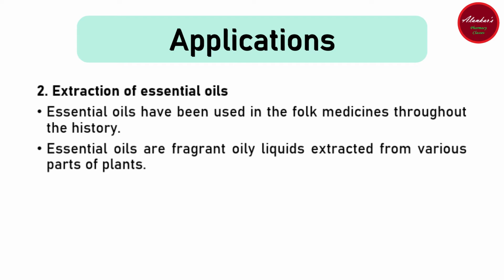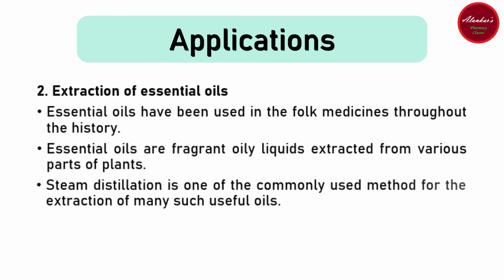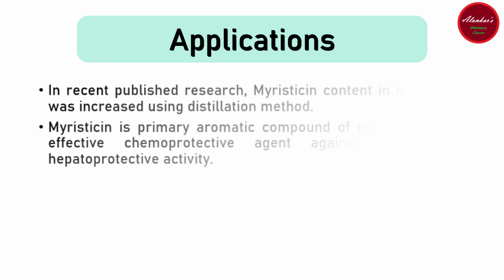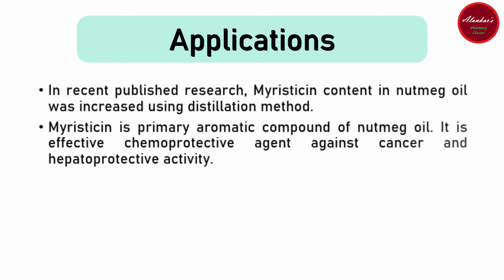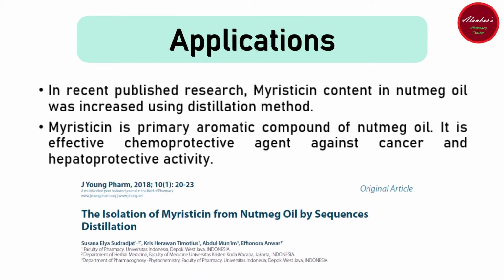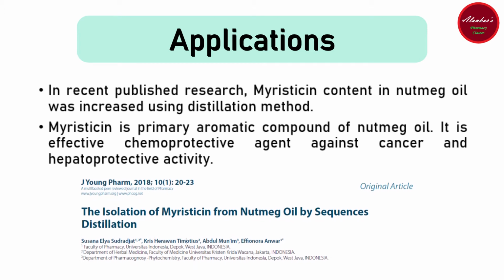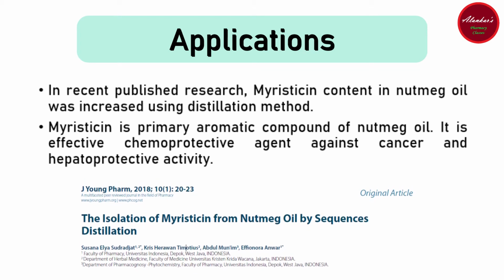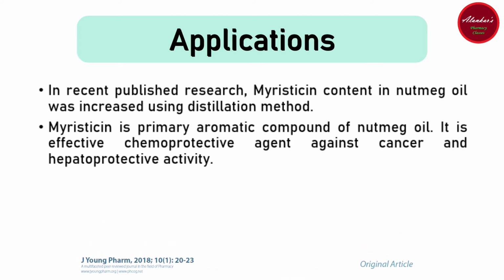The second application is extraction of essential oils. Essential oils have been used in folk medicines throughout history. Essential oils are fragrant, oily liquids extracted from various parts of plants. Steam distillation is one of the commonly used methods for the extraction of many such useful oils. In recent published research, myristicin content in nutmeg oil was increased using the distillation method. Myristicin is actually a primary aromatic compound of nutmeg oil. It is an effective chemoprotective agent against cancer and also possesses hepatoprotective activity.